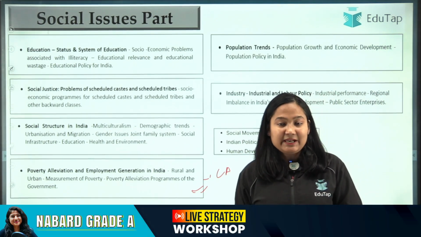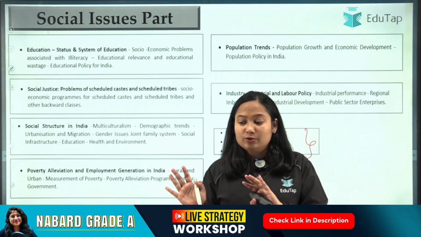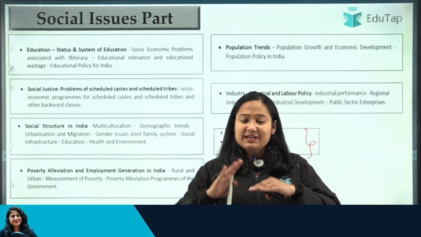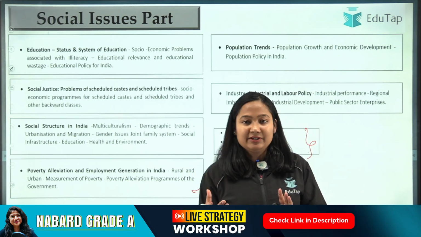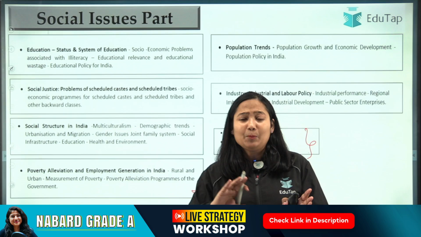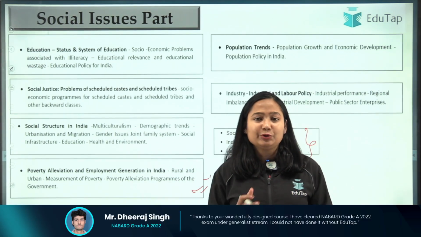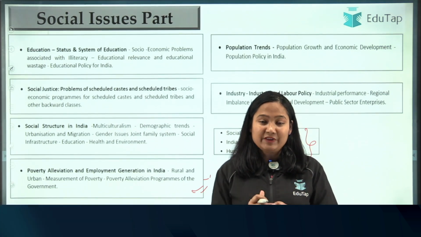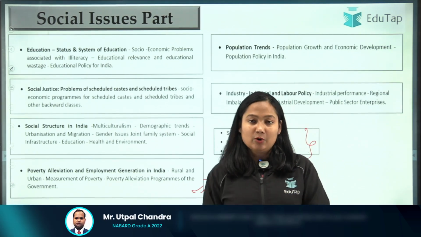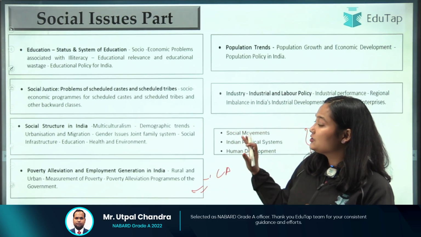Social issues might be challenging because in social issues you don't need to read only the static part. Yes, static will help you understand the terms. If somebody asks you about demographic dividend, it is something you might not know if you are going only through the newspaper, the schemes or PIBs. You need to build on that, but that is not the only important part. If you see the descriptive of NABARD, they have asked a question related to social infrastructure.